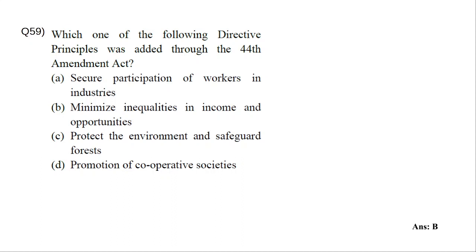That is Article 43A, a Gandhian principle, right? And to protect and improve the environment and safeguard the forests, that is 48A. All these things come under the 42nd Amendment Act.